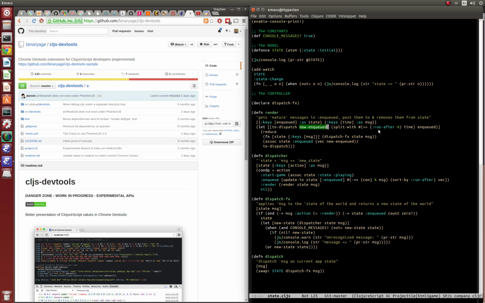So this is basically splitting, because we sorted, right? It's splitting at the point where all the messages to the left are ones that should fire. I don't actually get why to dispatch and new enqueued return seqs. You'd think it would be smarter to say, if enqueued is a vector, use subvec for this and subvec for that, so it's just more efficient.